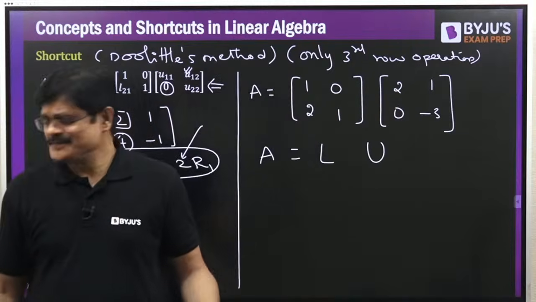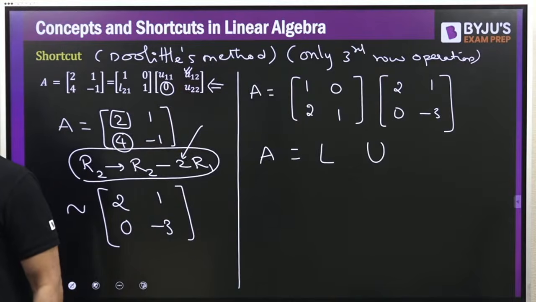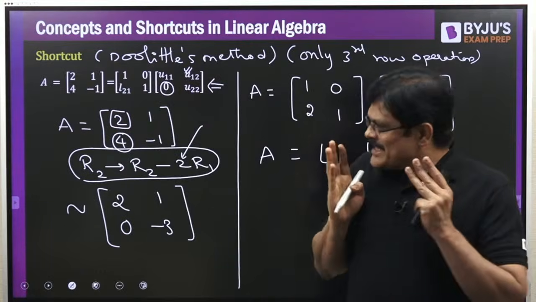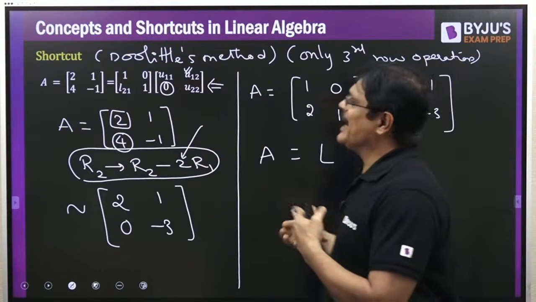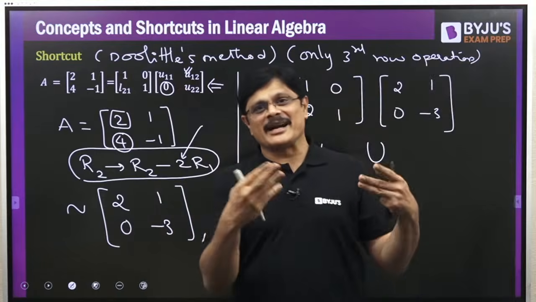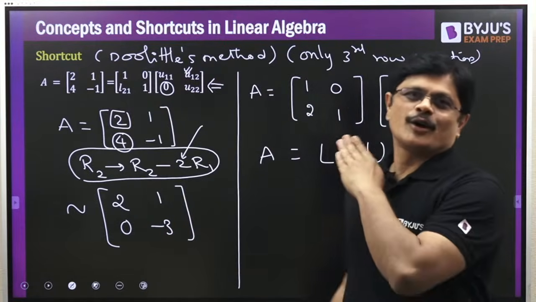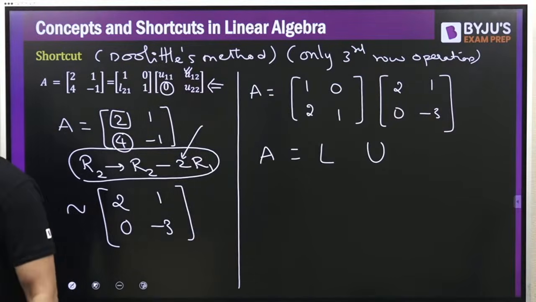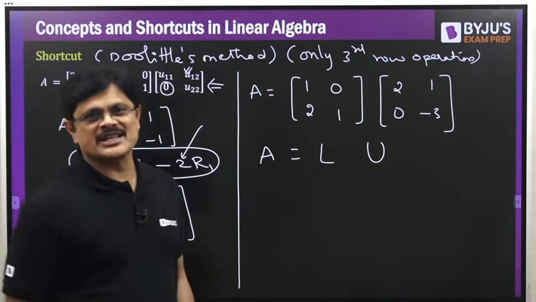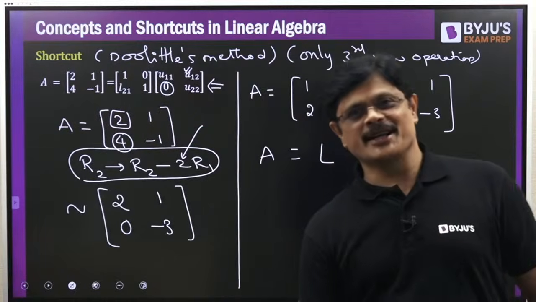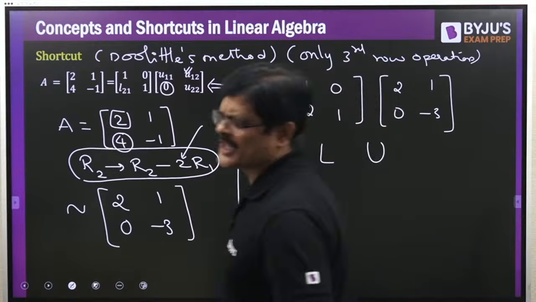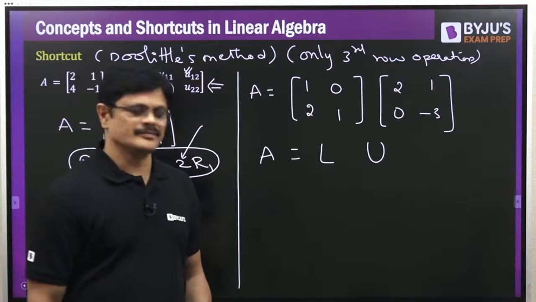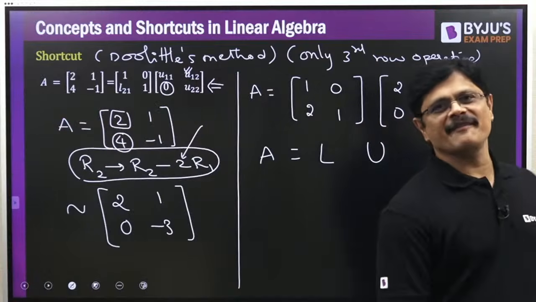Hardly how much time it took? Got it? Sai Nivas, very good. Thank you. Hope you all understood this particular method. If it is clear, please say yes, so that I'll explain the same story for 3 by 3 matrices also, both Crout's as well as Dools method. Story is same, sir. Whether it is 2 by 2 or 3 by 3, story is same. Waiting for your comments, my dear friends.